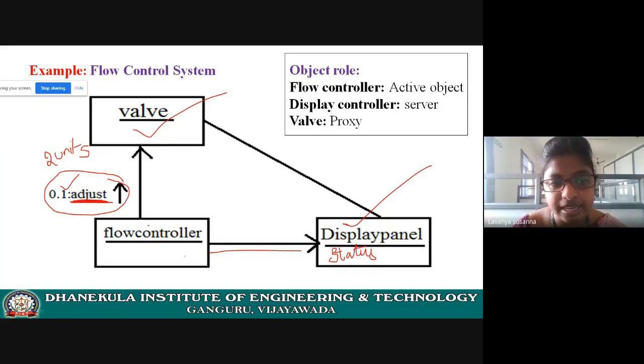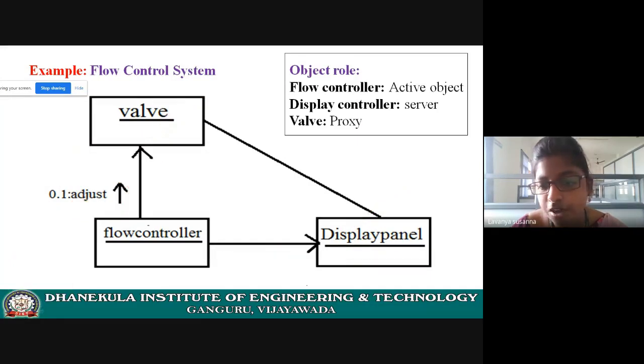Now see here, again the valve object is communicating with the object of display panel. Here flow controller is saying to adjust, right? It is sending some message. After adjusting, this valve object will send the status. It is bidirectional. See here, there are no arrow marks, right? That means both are communicating. After adjusting, valve is sending some status, so that the display panel will display the status.